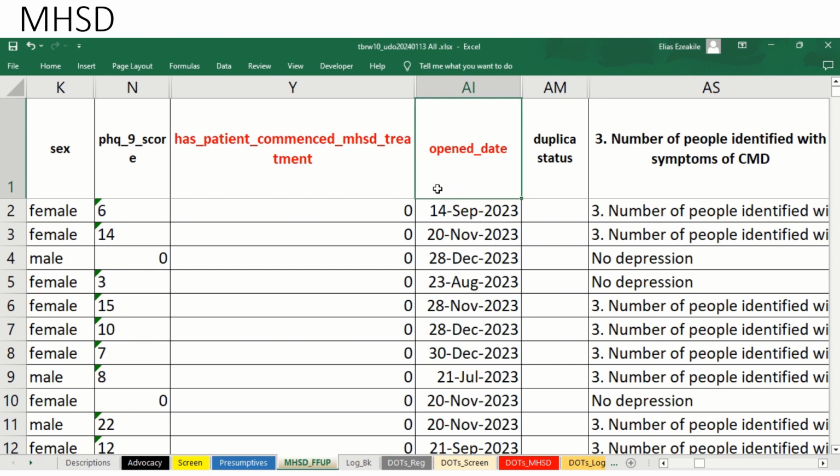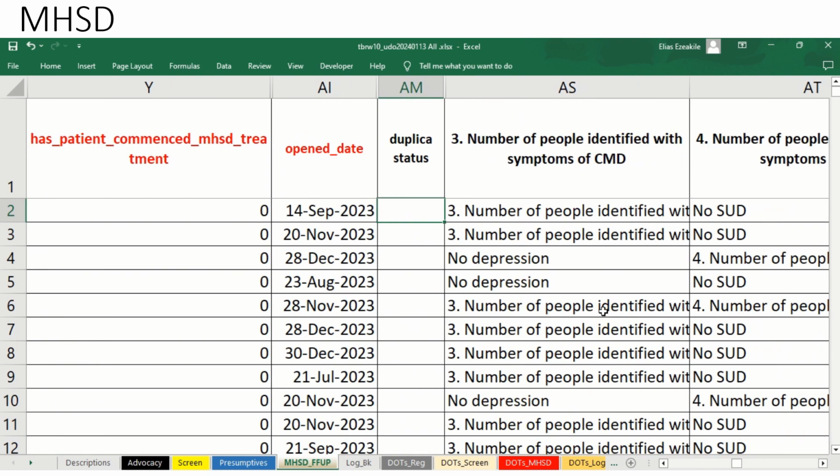Don't let 2 weeks pass before you make your entries into ComCare, because it is from the date you enter it that we decide that this event is a quarter 3 event or a quarter 4 event. The duplicate status, if it's blank, means that you rightly only entered it once. However, even if you entered it twice, we will only take the latest one and discard the older one, but we will still indicate here that you entered it twice. You will see some entry here.